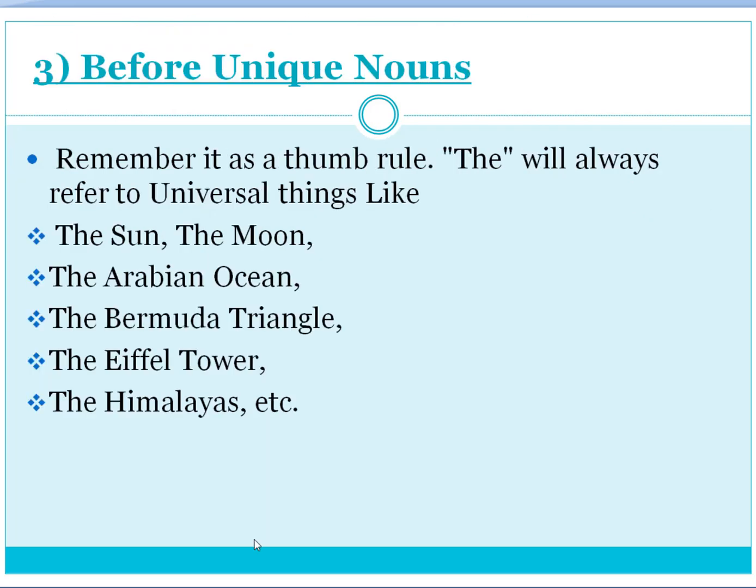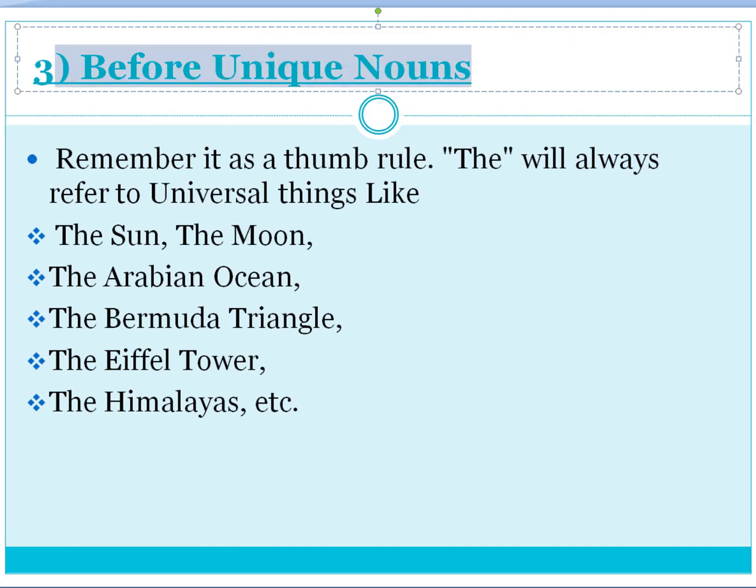Another place where we use "the" is before a unique noun. Unique nouns are kind of universal nouns, for example, the sun, the earth, the moon, the Arabian Sea, the Bermuda Triangle. So these things are universally known. These things are unique. So we use "the" with unique nouns.